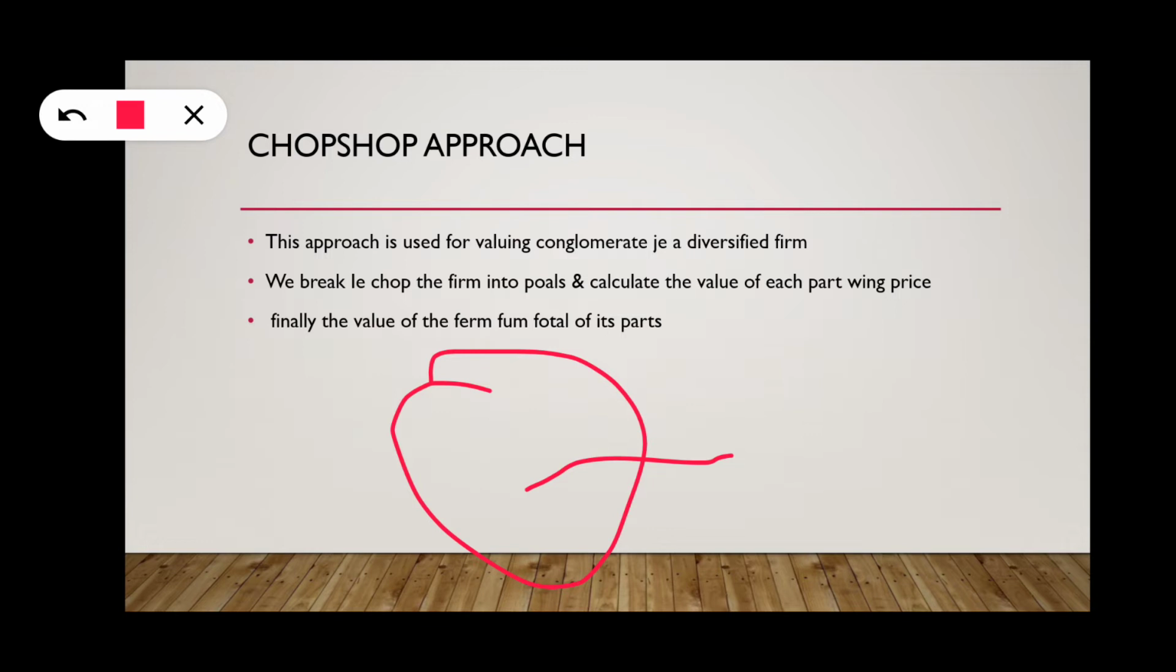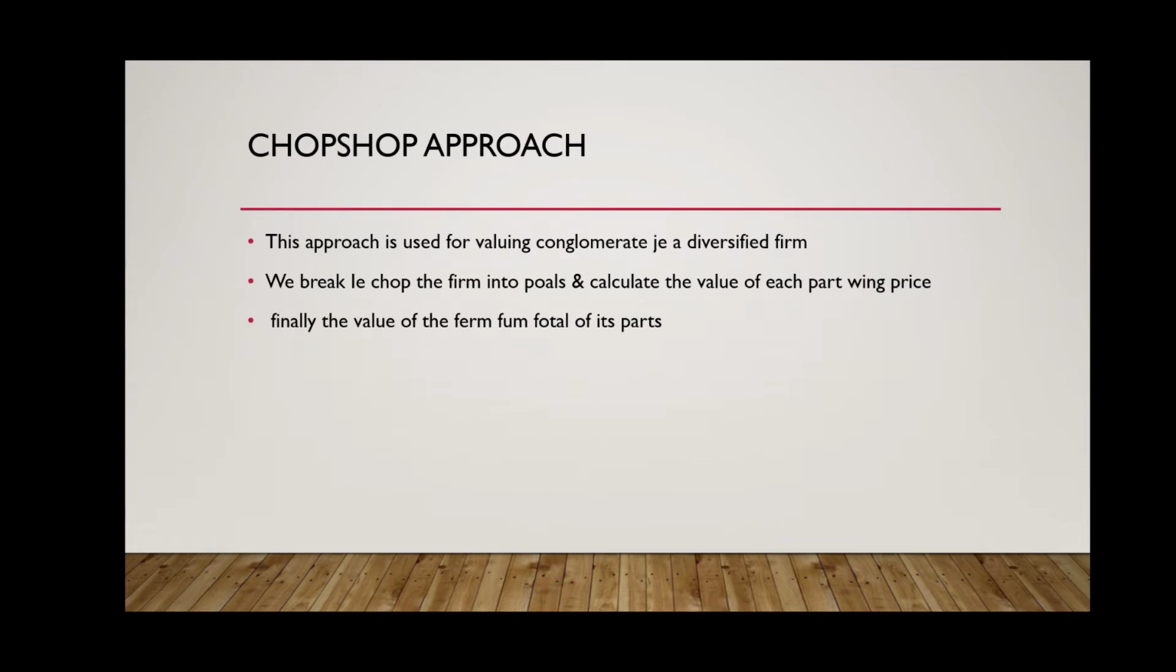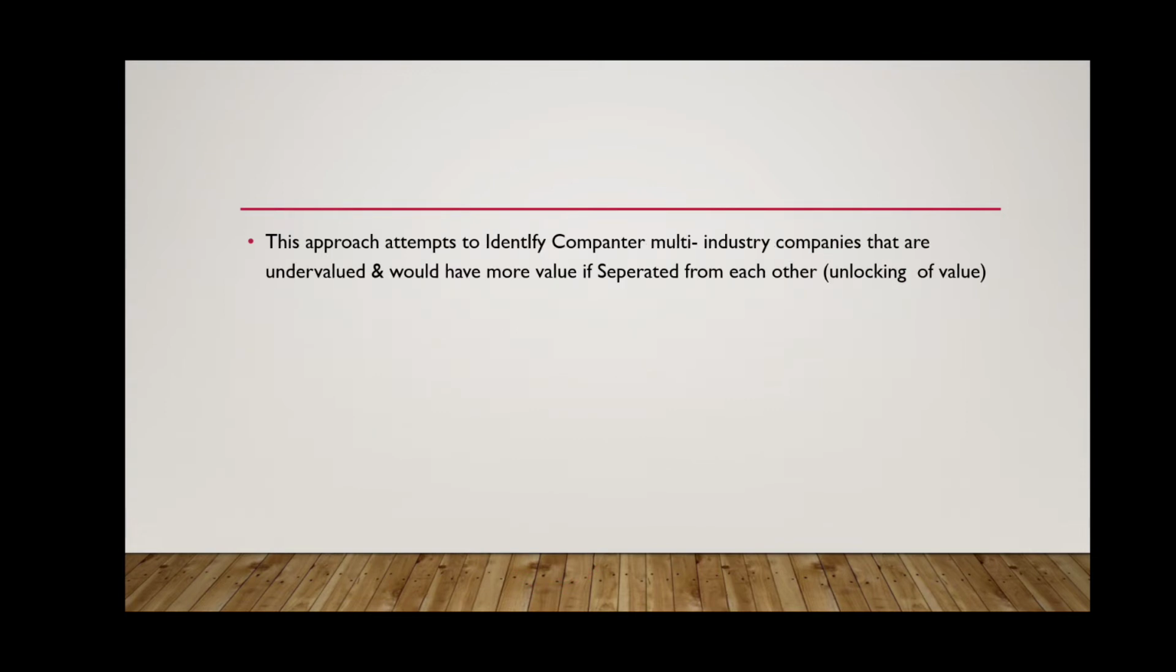This approach is used for valuing a conglomerate, a diversified firm. So when you are well diversified, this approach applies. We break the firm into parts and calculate the value of each part's share price. Okay, each part's share price, and we consolidate. Finally we get the value. This is nothing but the chop shop approach.